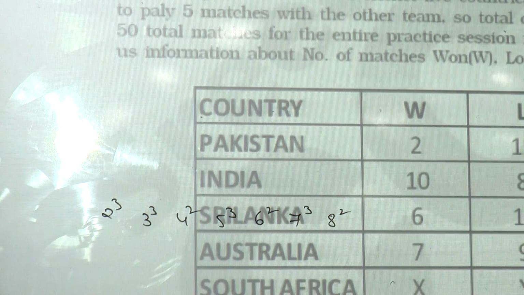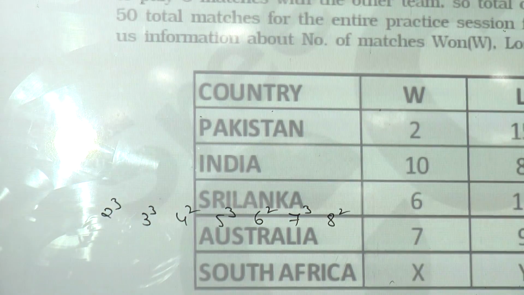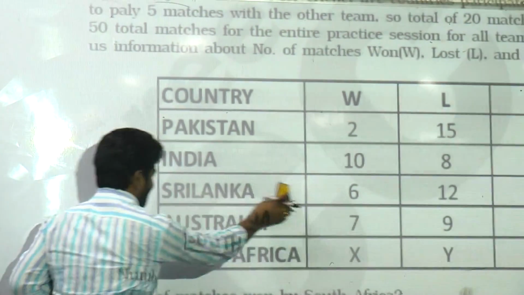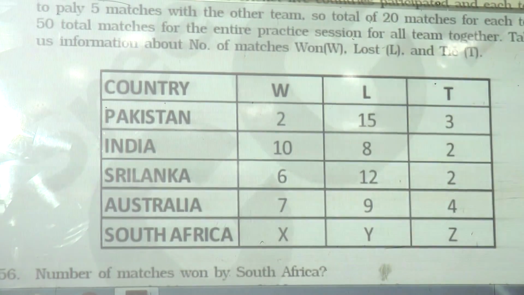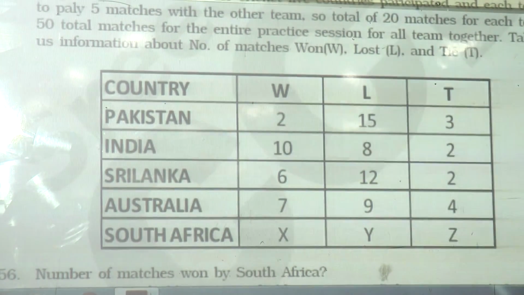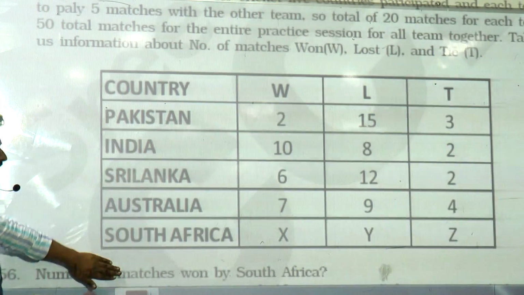56 to 58. This is very simple, very simple. I'll tell you the logic. Those who are really fans of cricket, they should do it. Come on. So how many countries do we have? 5 countries.